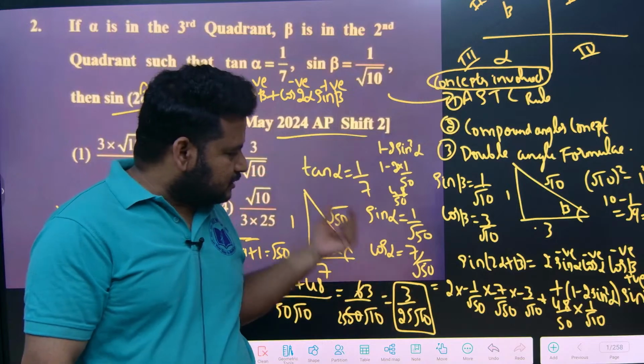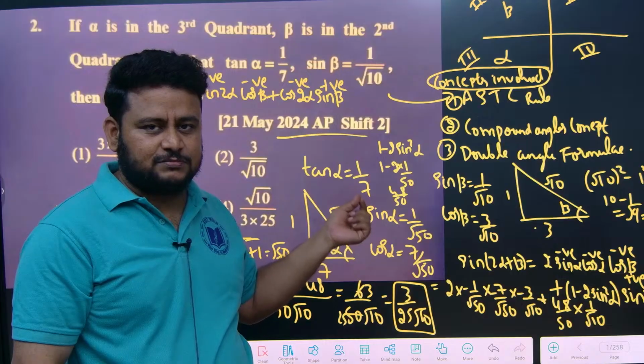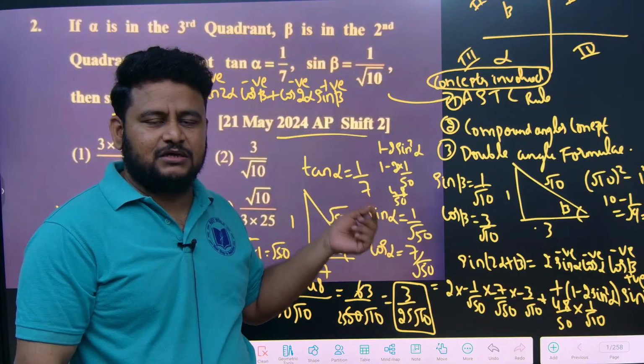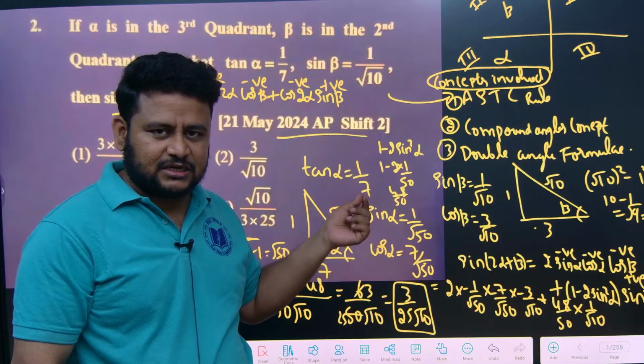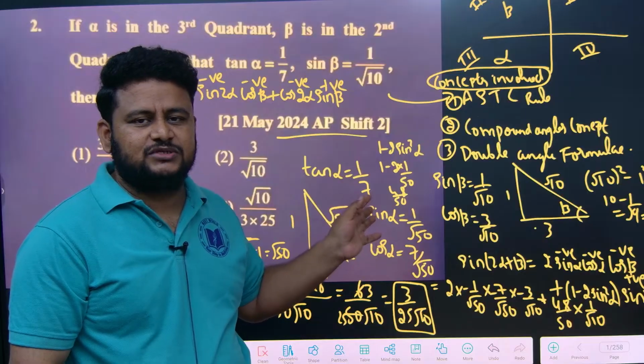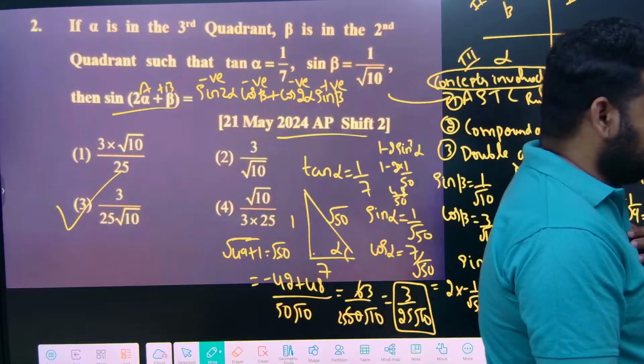And the compound angle formula: sin of alpha plus beta is sin alpha cos beta plus cos alpha sin beta. Sin 2 alpha double angle formula is 2 sin alpha cos alpha. Cos 2 alpha double angle formula is 1 minus 2 sin square alpha. These are the concepts that we have used here to solve this question.